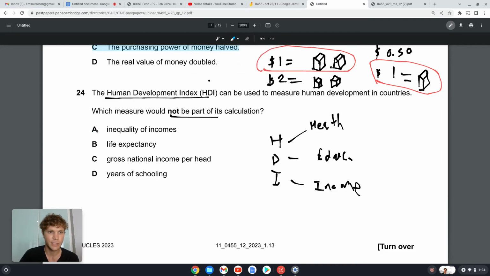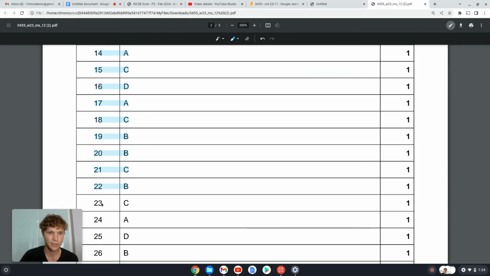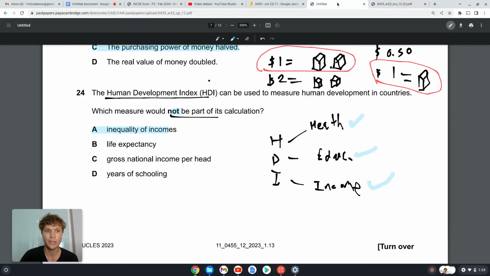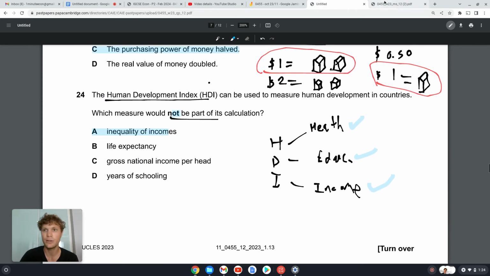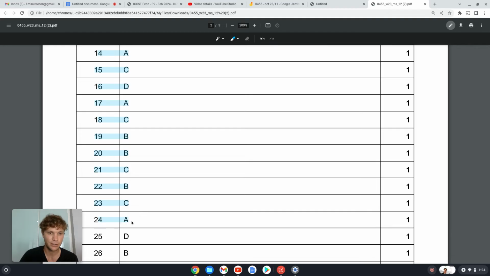There you go. Inequality of incomes is not a part of that. Okay, so life expectancy we've got in health, gross national income per head, income, years of schooling, education. So which is not in the HDI is inequality of income. Okay, so that was 23. Let's see. Okay, we were correct in 23. 24 should be A, correct.